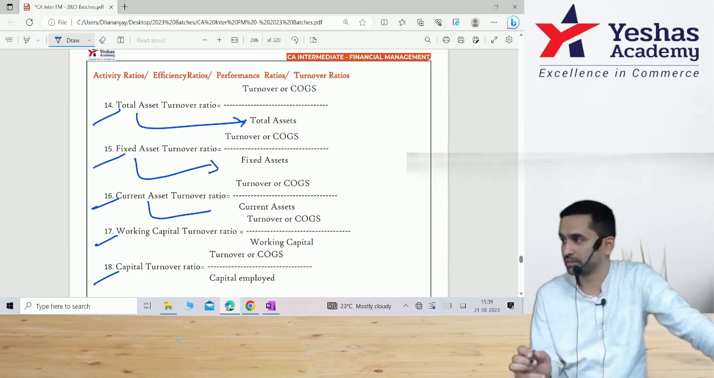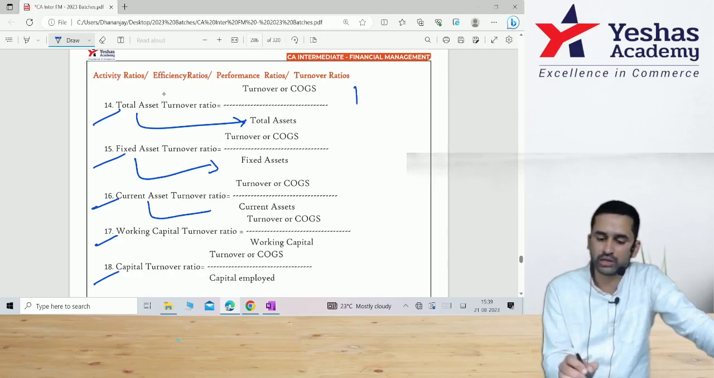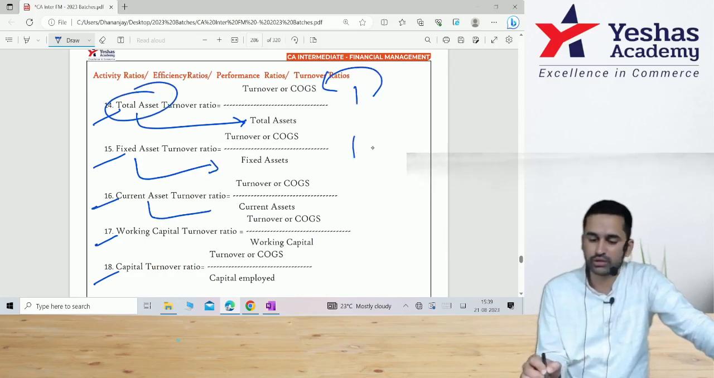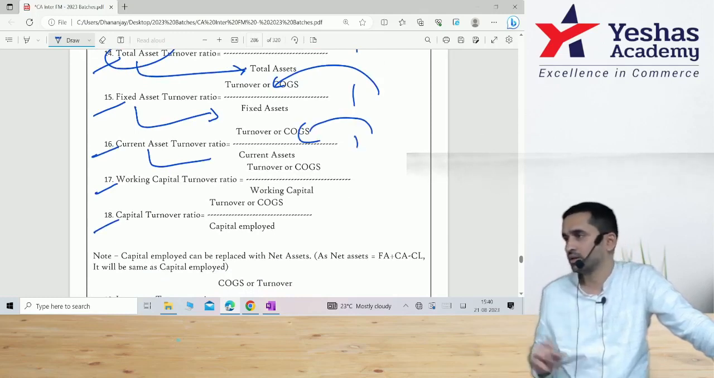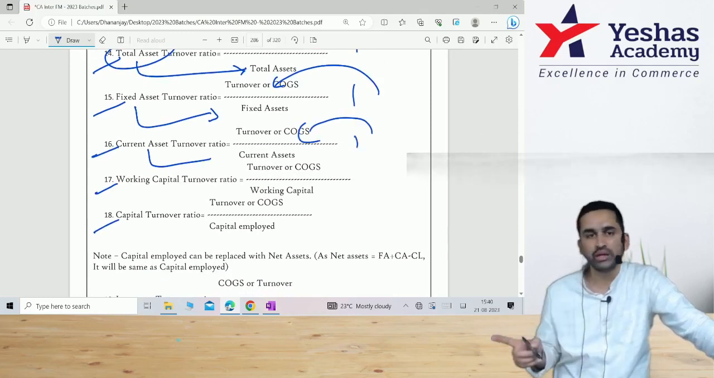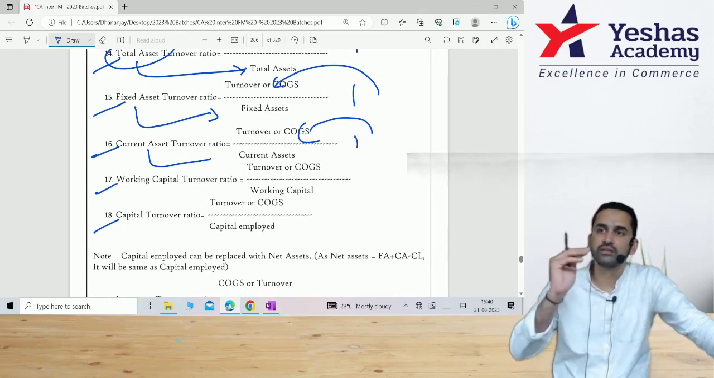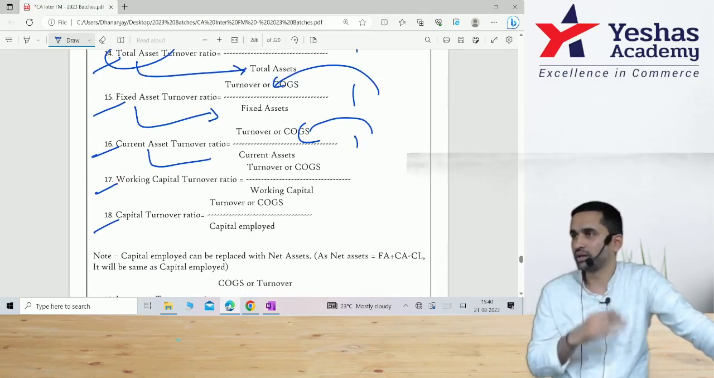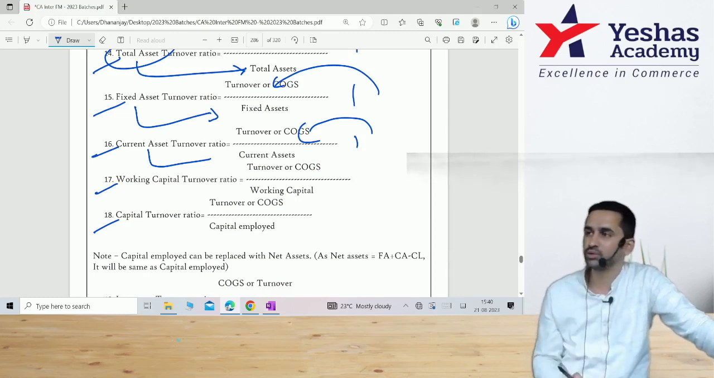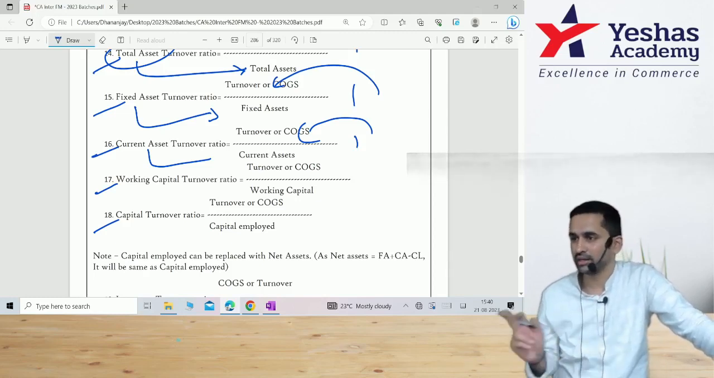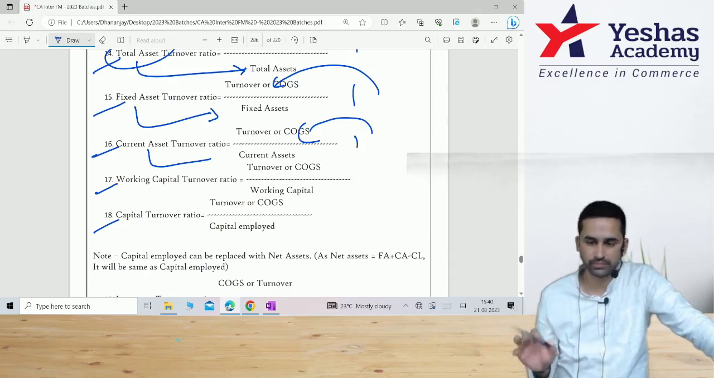Higher the number, better the performance. From 1 rupee of total assets, how much is the turnover? From 1 rupee of fixed assets, how much is the turnover? From 1 rupee of current assets, how much is the turnover? And every business wants it to be higher. There is nothing like a standard 3:1 or 5:1. Higher the number, better the performance. So then how will I decide whether this company is good or not? Compare that with other companies' turnover ratios.